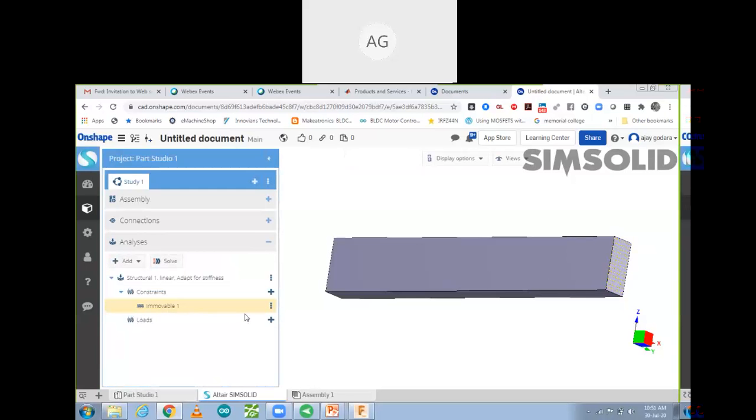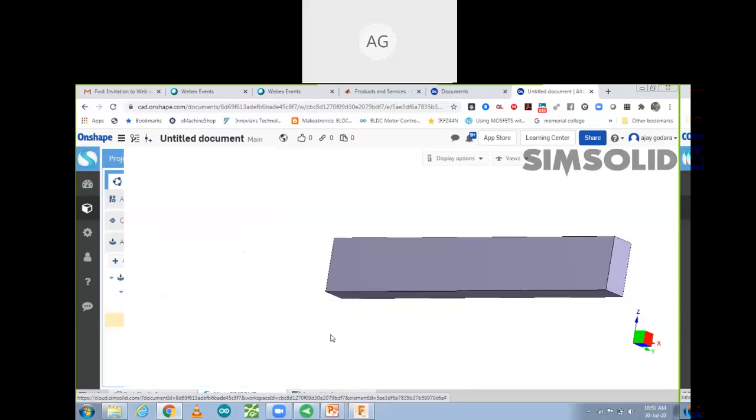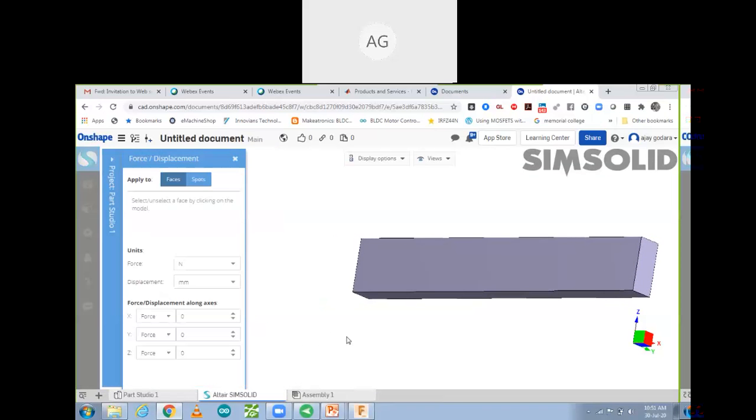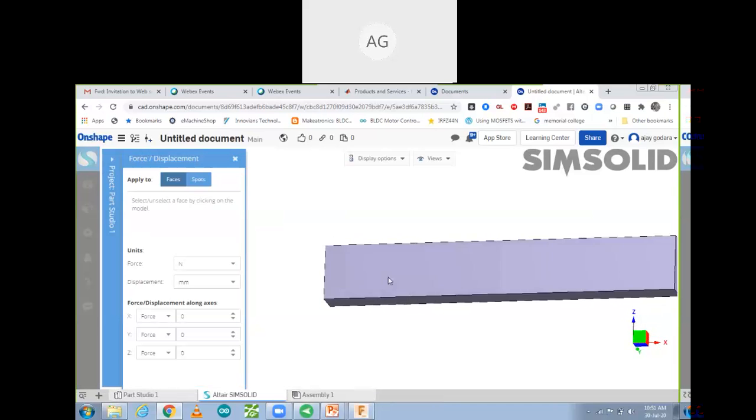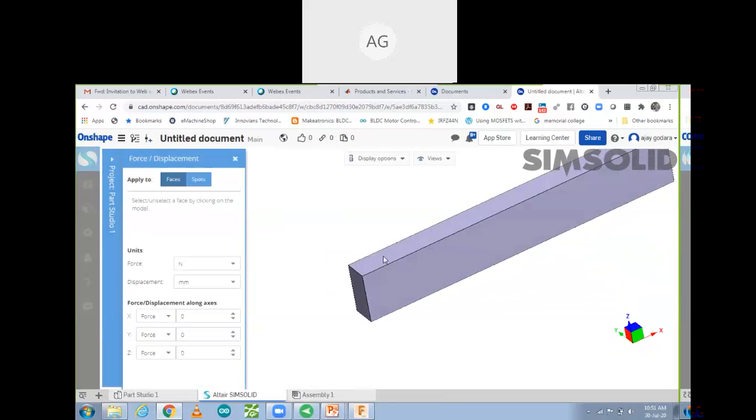And now I want to implement load. So load, I want to add force over here. This one force I want to implement on which part? On the opposite side of this, or the upper side of this. So in this face, I want to apply load. So that load I'm going to put in X, Y, Z directions.